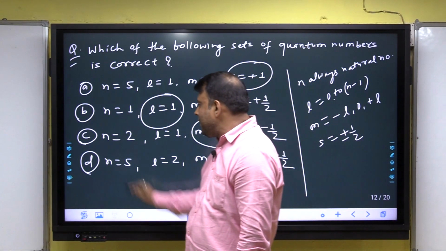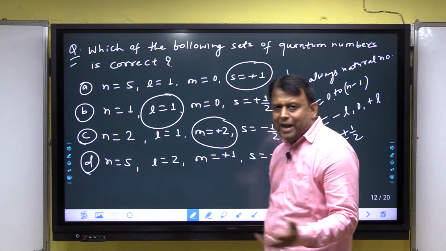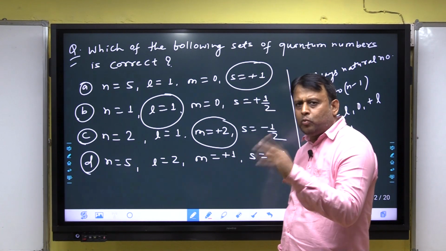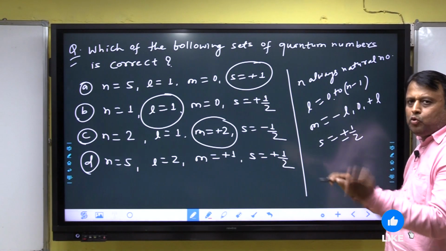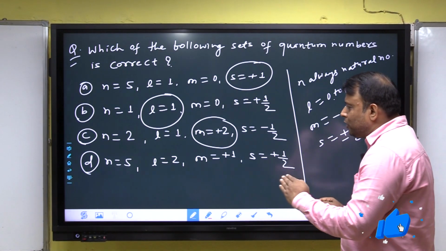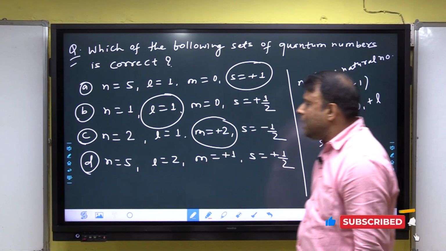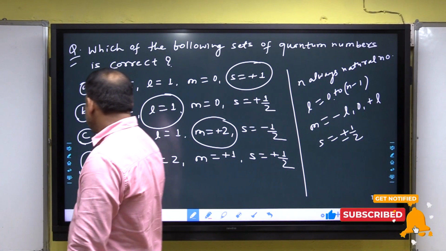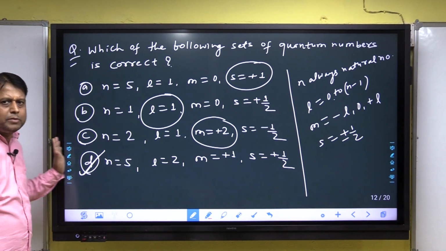And the last, option D: n is equal to 5, correct. l is equal to 2, from 0 to 4, correct. When l is 2, m is minus 2, minus 1, 0, 1, plus 2, so m equal to plus 1 is correct. s equal to plus half is correct. So option D is correct. Clear?